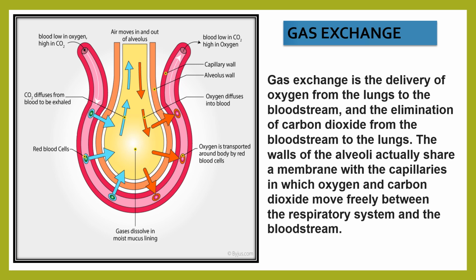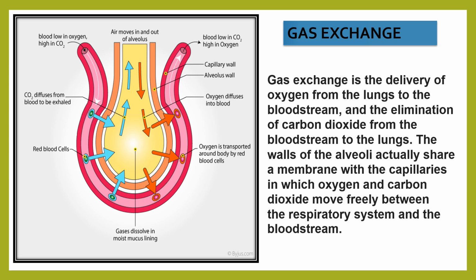Blood low in oxygen, high in CO2. First one, first arrow. Next, air moves in and out in alveoli by the main arrows. Next, blood low in carbon dioxide, high in oxygen. Capillary wall, alveolus wall, oxygen diffuses into blood. Oxygen is transported around the body by red blood cells. And red blood cells also have been located in the picture.